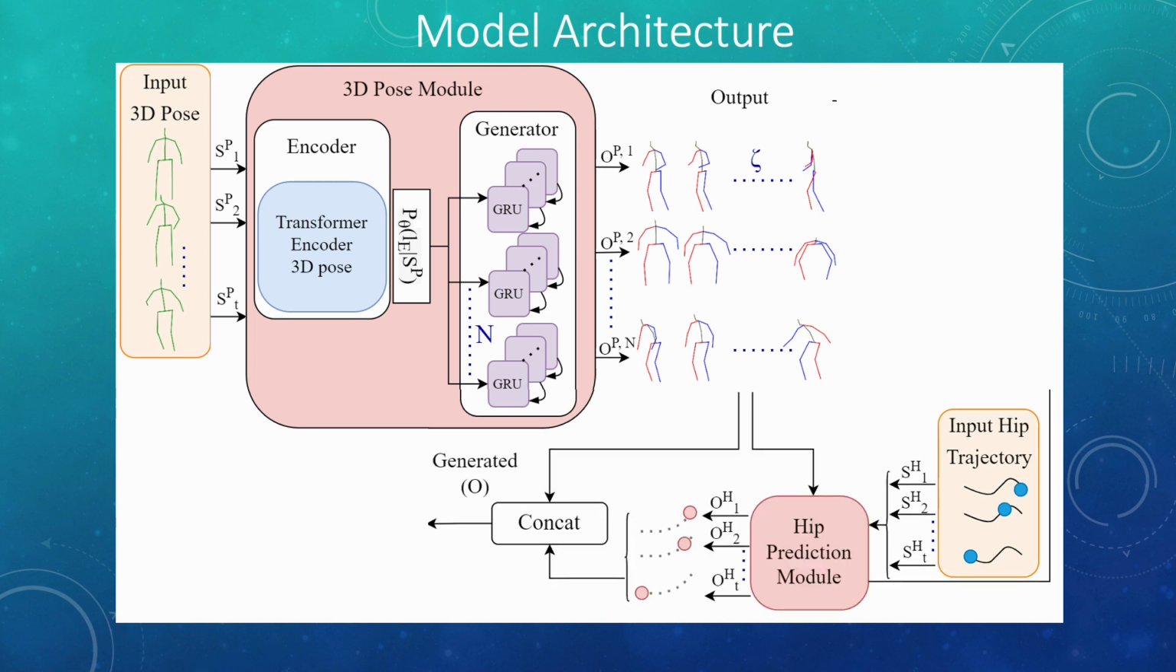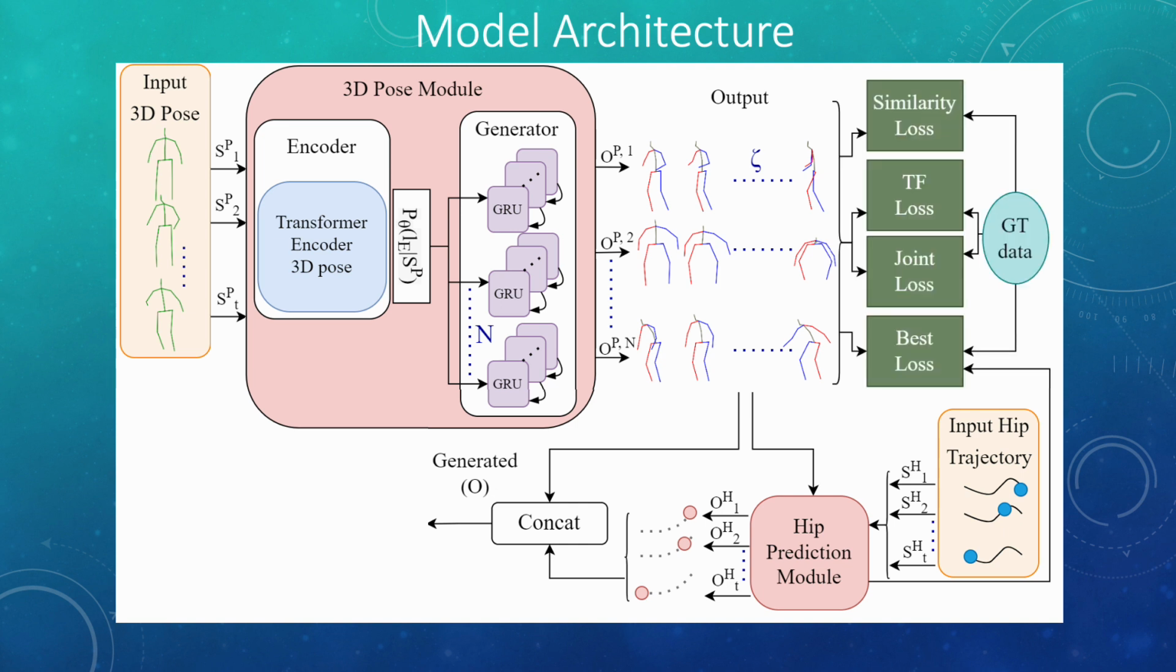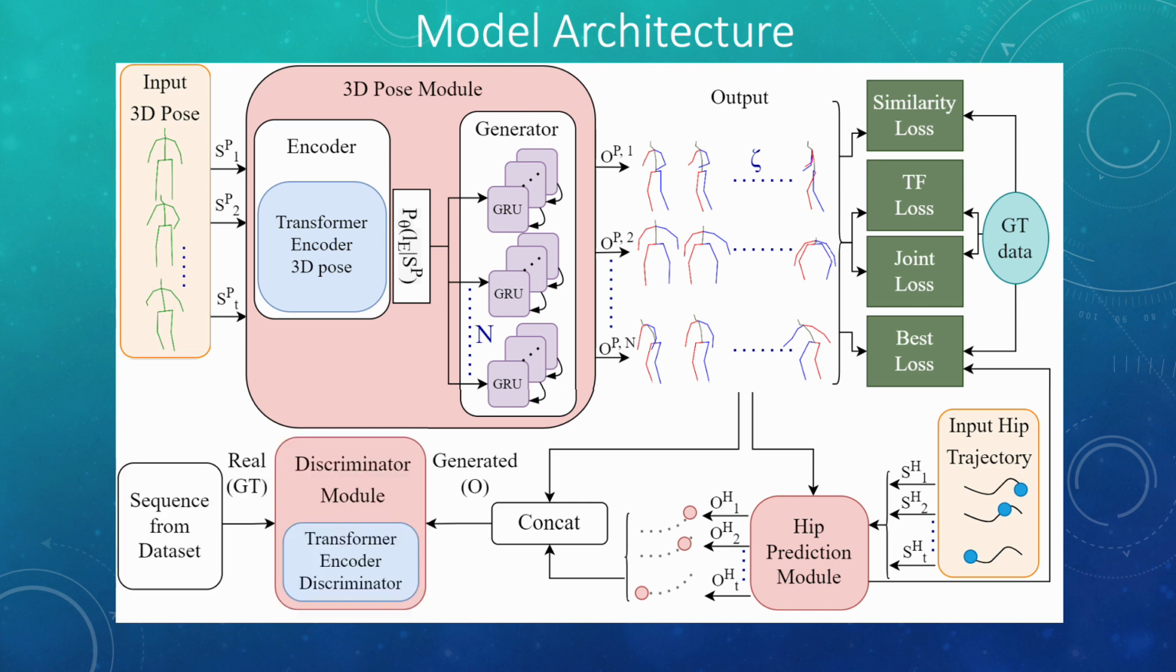The second module is the hip prediction module. It estimates the future trajectory of each predicted human 3D pose by receiving the input hip trajectory and their forecasted 3D pose. Using 4 supervised losses, our system increases the diversity and accuracy of the prediction, while it also benefits from unpaired data by using a discriminator that learns to distinguish between real and generated sequences.